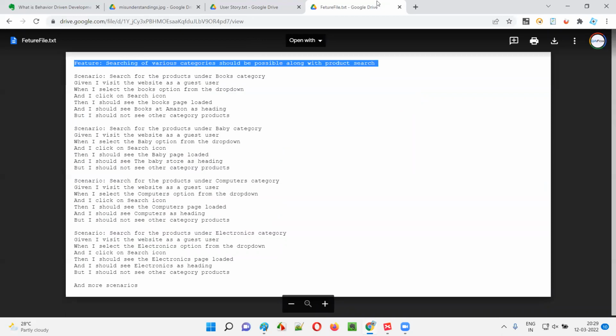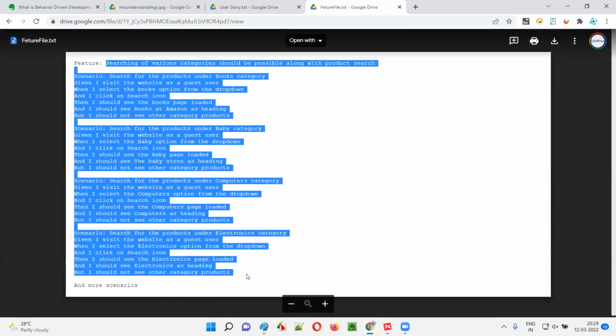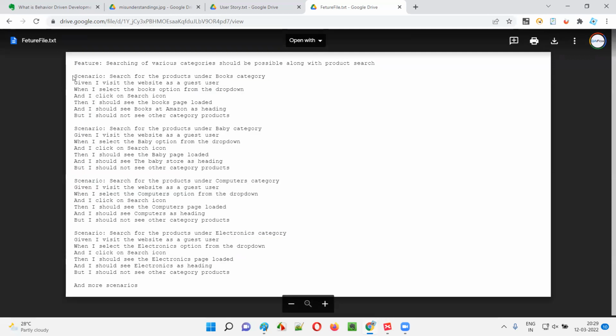Based on the requirements, the testing team has come up with scenarios which describe how the user is going to use the application in real time. From a behavior point of view, the tester is writing the scenarios. So these are nothing but the acceptance test cases. What the user is expecting, in the form of acceptances, the software tester is writing like this. Searching of various categories should be possible along with product search. Like this, a feature will be written.